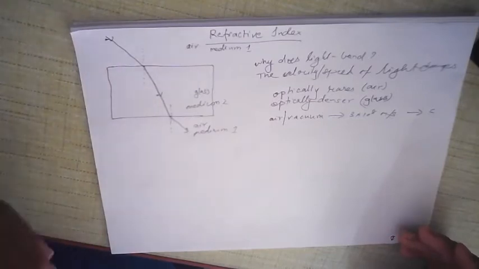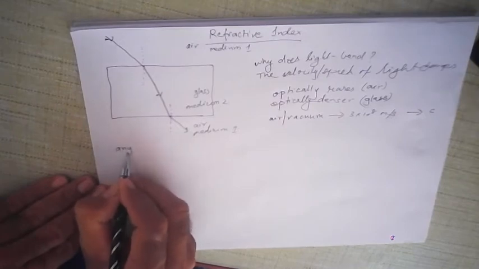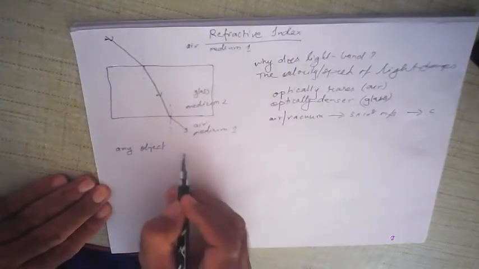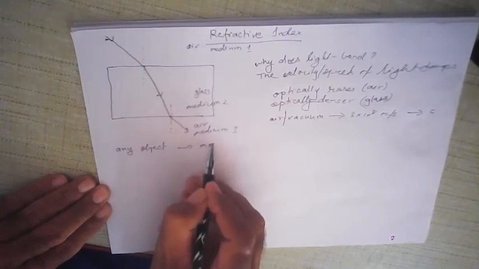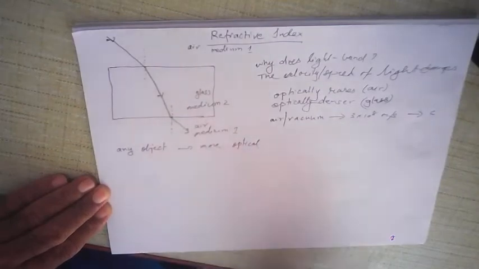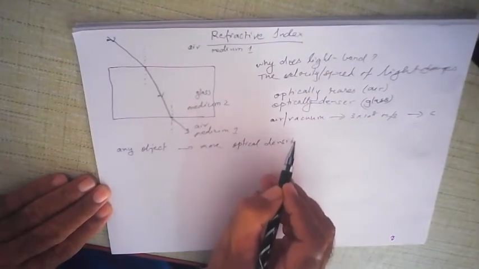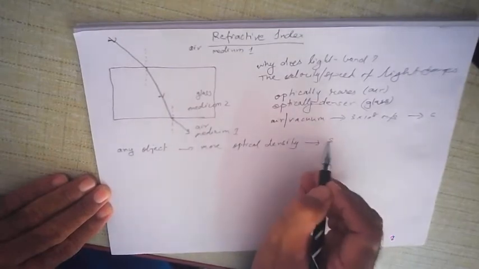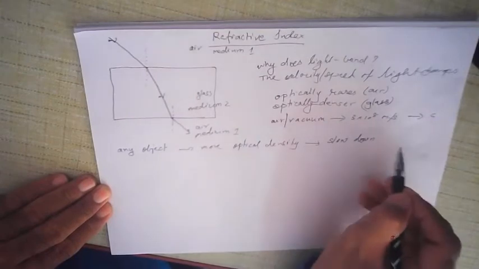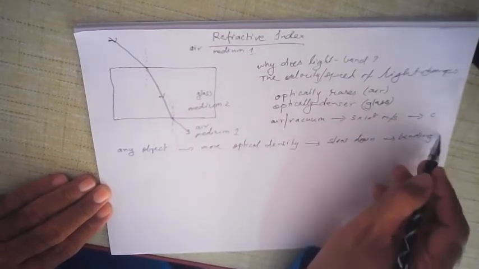Any object that has more optical density, and the word optical means light, more optical density means the speed of light will slow down even more. As a result, bending will be more.